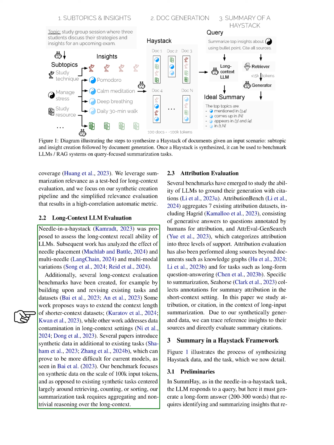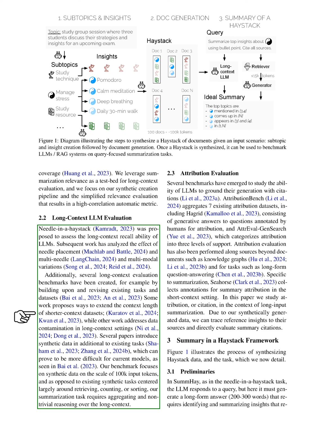Various benchmarks for long context evaluation have been developed by enhancing existing tasks and datasets, addressing context length extension, and dealing with data contamination issues. Moreover, several studies have introduced synthetic data to complement existing tasks, making it more challenging for current models.